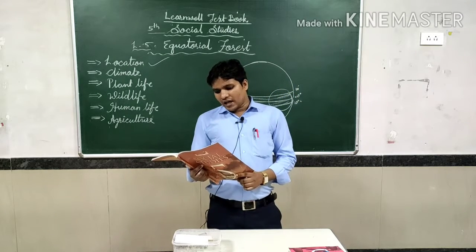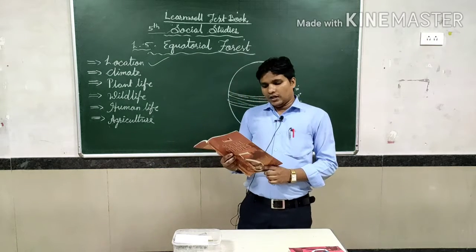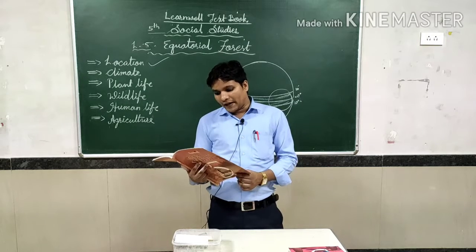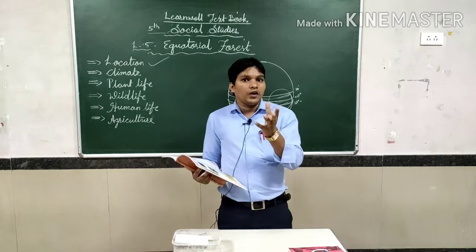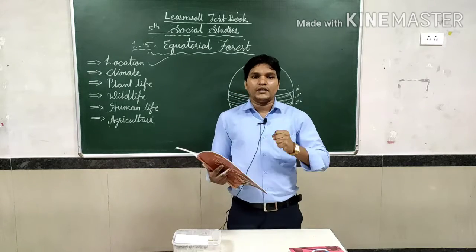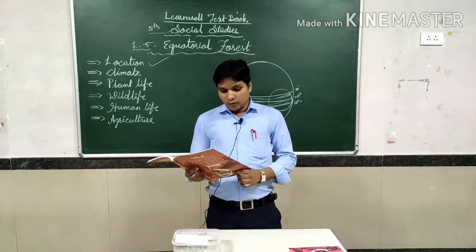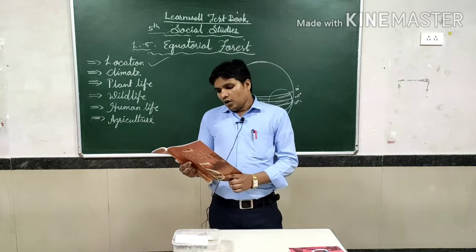Next, the equatorial forests are very useful. How is it useful? Ebony, mahogany, etc. provide the raw materials for many industries. What are ebony and mahogany? These are very hard and strong woods, which are very important to factories and industries for making furniture and different things.